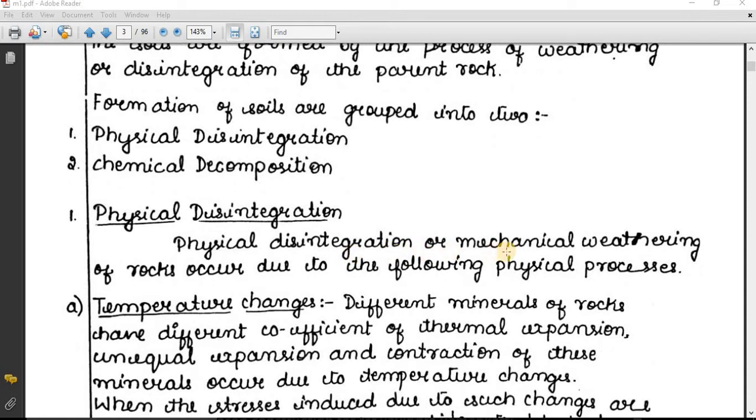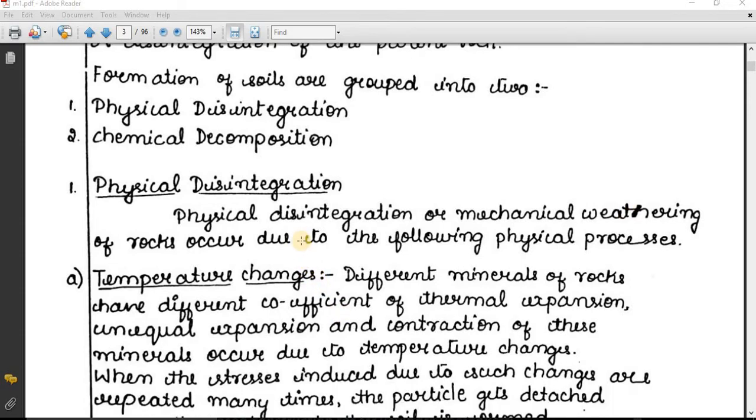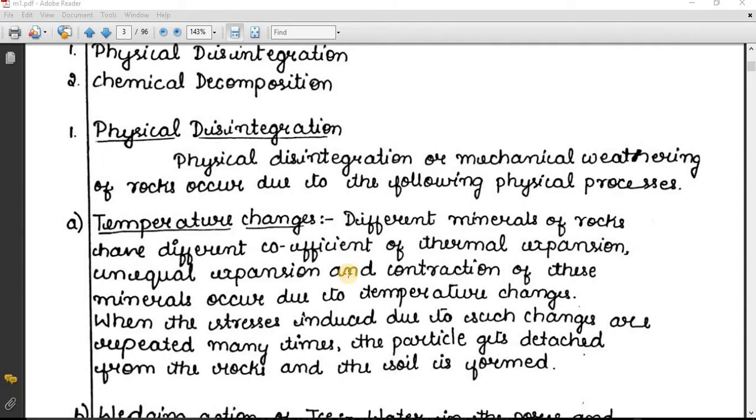Physical disintegration or mechanical weathering of rocks occurs due to the following physical processes. So this means physical disintegration, also called mechanical weathering of a rock, takes place by physical processes. What are physical processes? Such as temperature change. When temperature changes, the rocks and the boulders will get cracks.